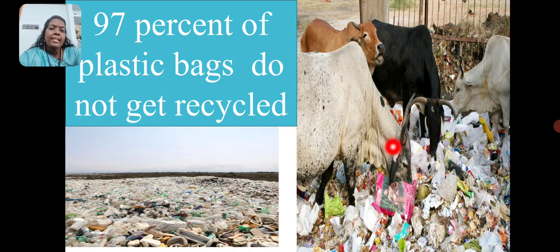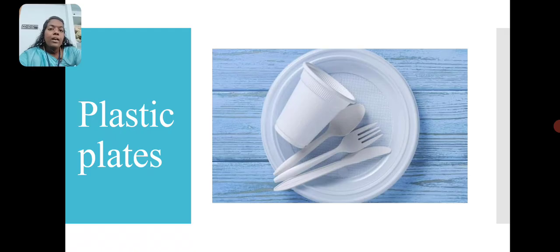Accidentally, they take this plastic as food. In a recent case, a cow was found with over 70 kilos of plastic in its stomach. It is a large amount, right? So the environment is full of plastic bags. In order to protect the animals and save our planet, the Tamil Nadu government listed these plastic carry bags as banned items. Next, plastic plates.